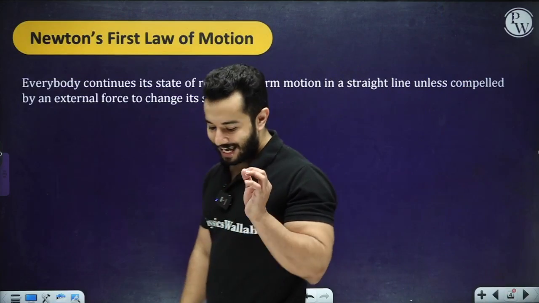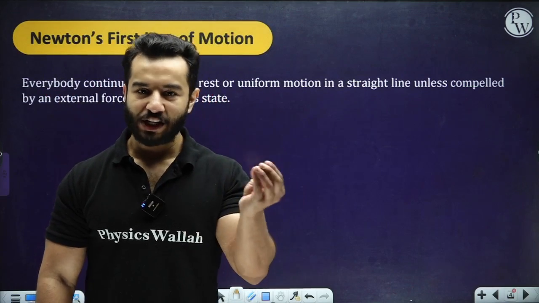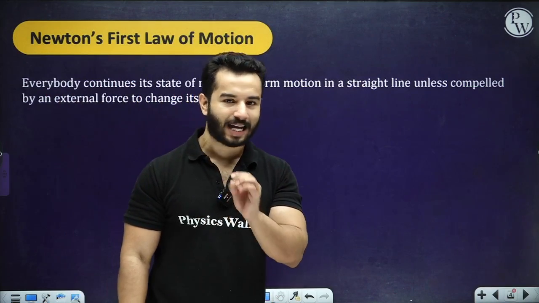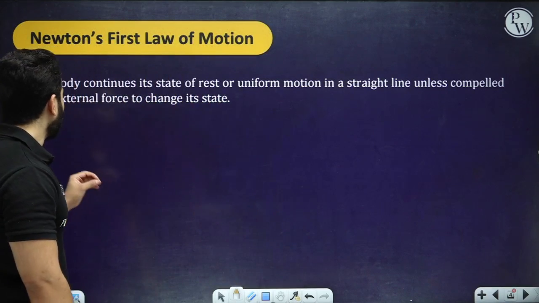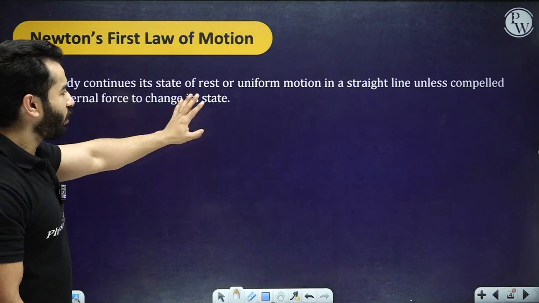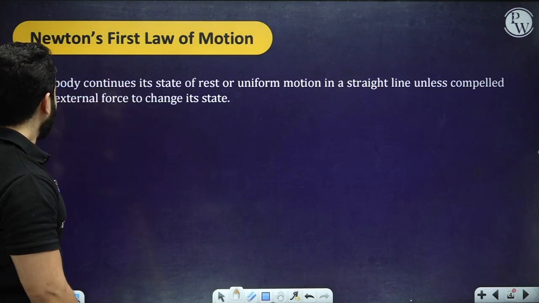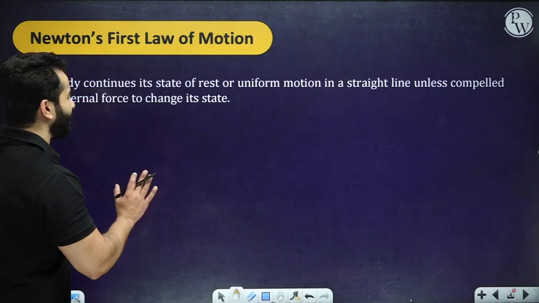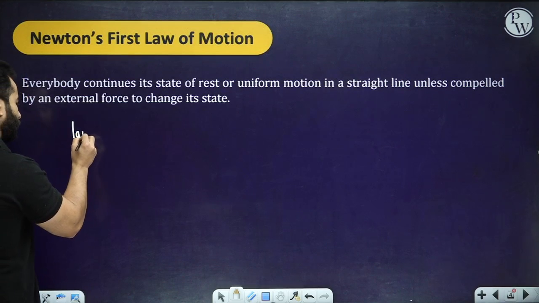You know that every body will be at rest or in its initial state of motion unless and until an external unbalanced force acts on it. It is also known as the law of inertia. So nothing to worry about over here, right? Every body continues to stay at rest or in uniform motion in a straight line until and unless an external force is there to change that state, right? So this is very, very important. This is nothing but your law of inertia.